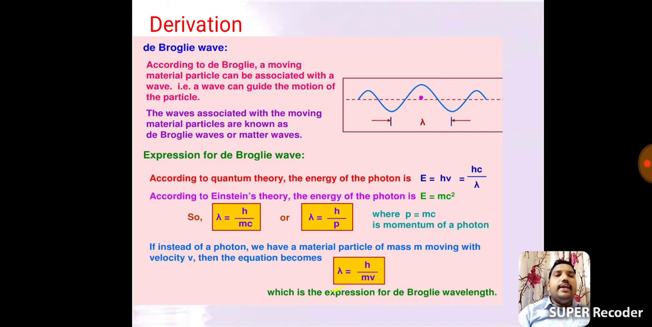Here mv is nothing but momentum: the mass of the matter and the velocity of the matter. According to classical physics, mass times velocity equals the momentum of the matter. So finally we get the formula lambda equals h by p, lambda equals h by p. That is de Broglie's wave equation.